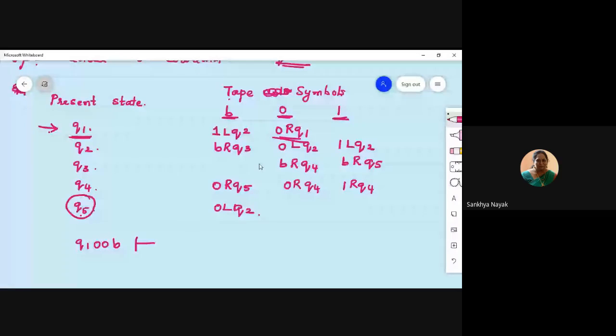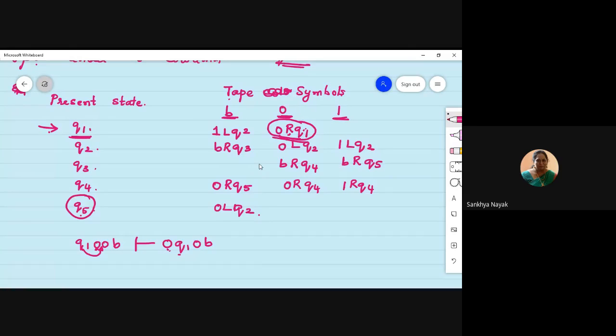So this will lead to 0 Q1 0 B. So why is it? You can see here under 0 I had this. So it asks me to keep 0 as 0. So 0 I have kept unchanged. It also tells me move to right. And the state still remains Q1 itself. So what I do is I move this Q1 towards the right by making no changes to 0.